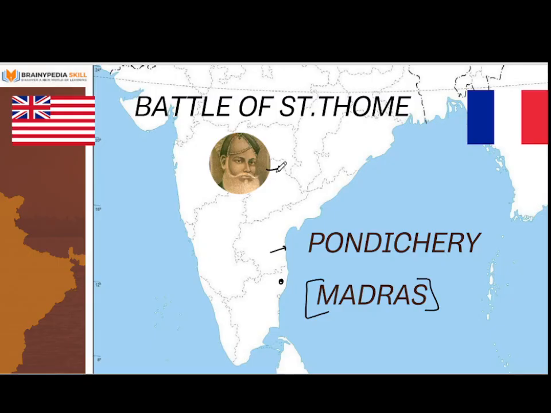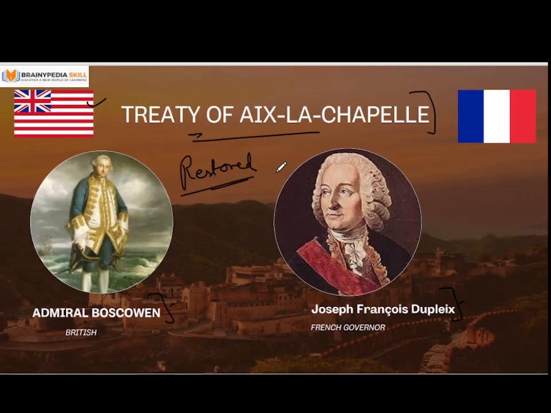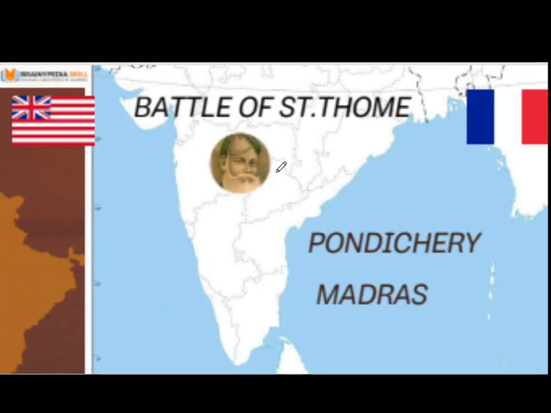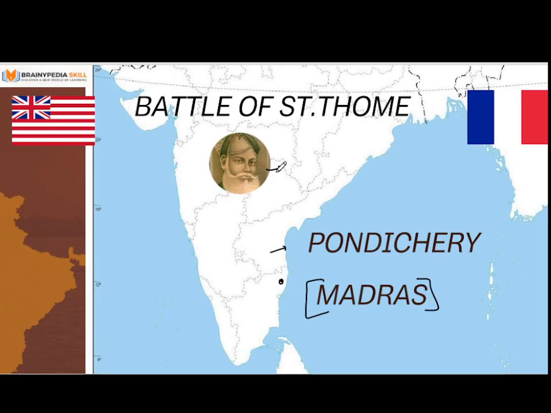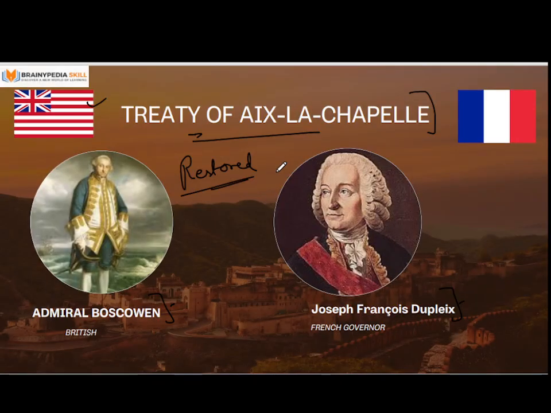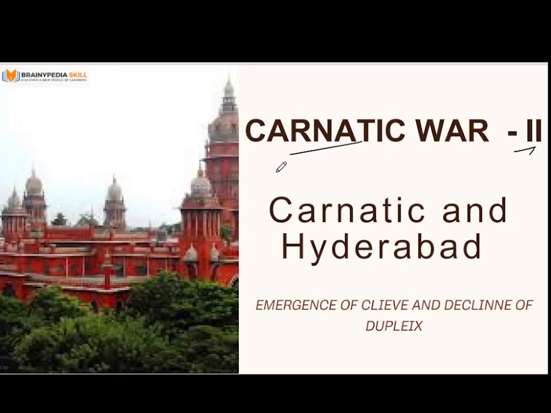So that exposed the weak character of our rulers, and it created the appetite, the will among the French and Britishers that they can control the rulers. So that was the outcome of the first Carnatic War. In the next video, we will go to the second Carnatic War.